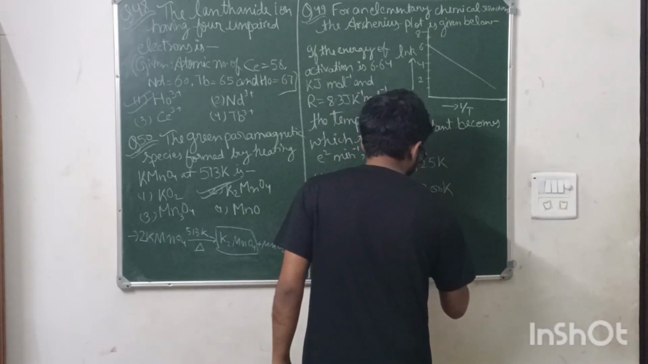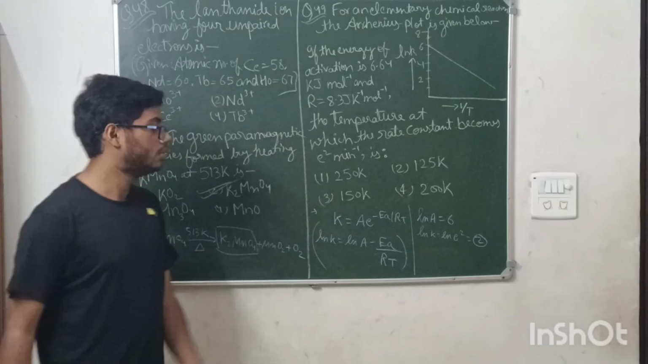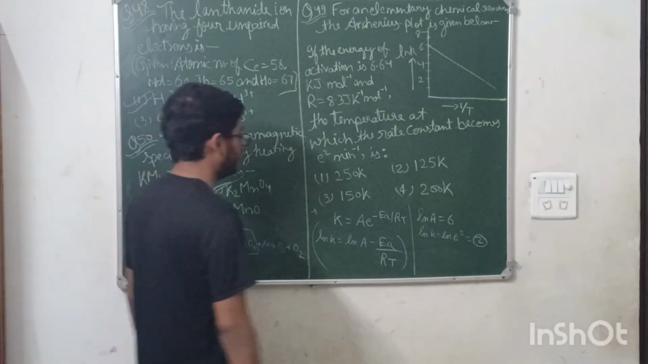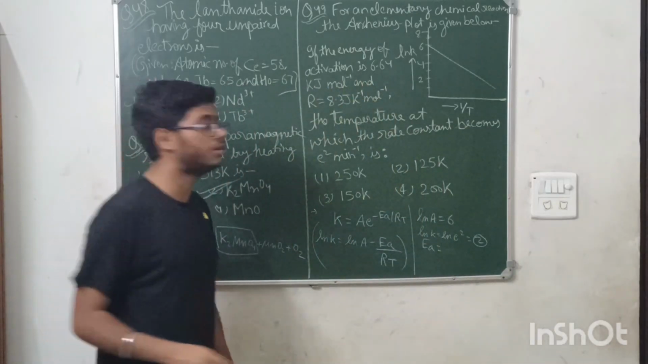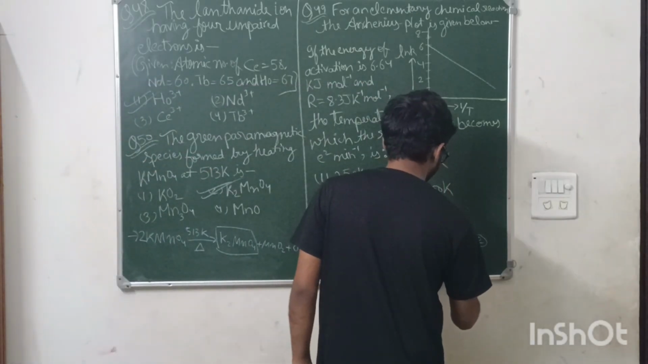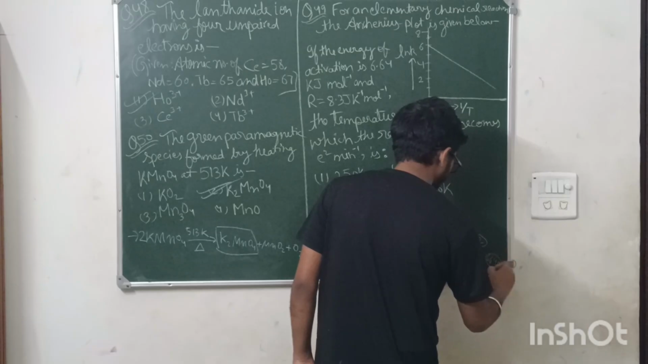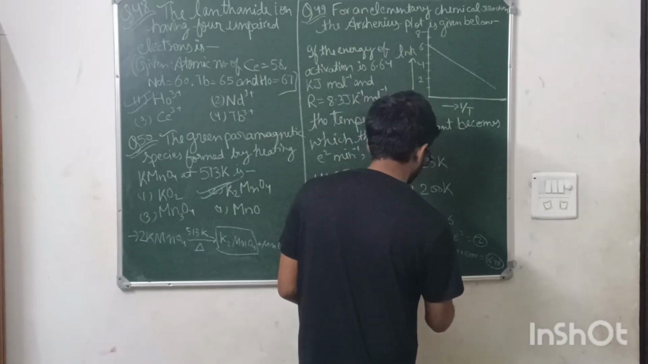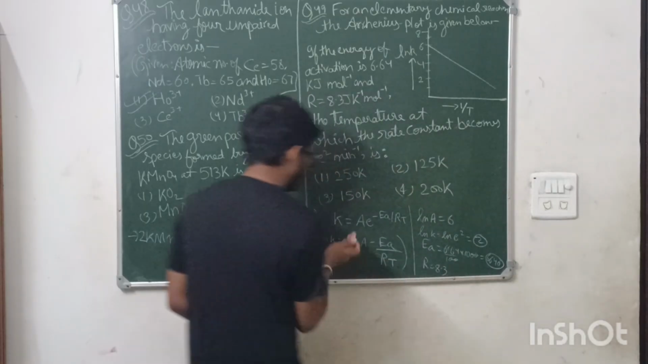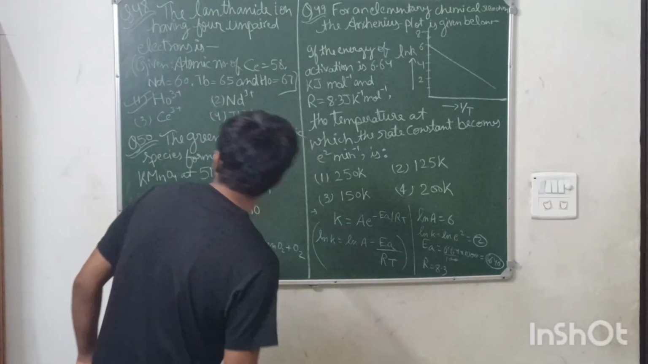Means ln k should be equal to ln e square, that is 2, because natural log e is 1 and the 2 will come forward by the log property. Ea is in kilojoules, 6.64 kilojoule. Convert it in joule, multiply by 10 to the power 3, so it becomes 6640 joule. And R is 8.3. You will substitute all this in this equation. Let me do it.